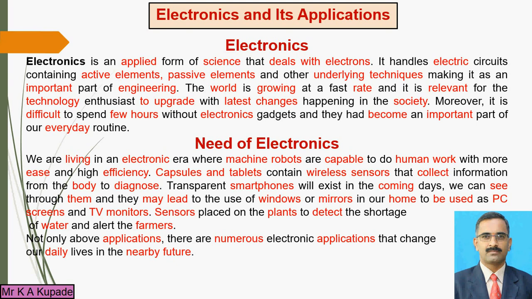These devices are considered in electronic circuits, and there are techniques implemented to run these circuits, which is an important part of this engineering. So the electronic circuits are designed using active and passive components, which are again handled by electronics.